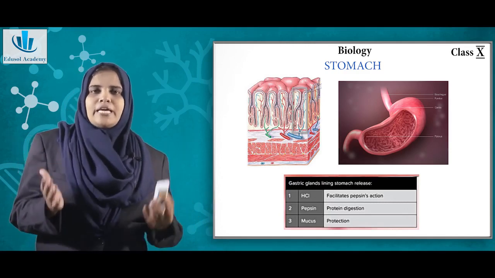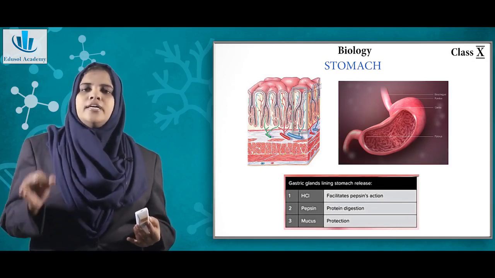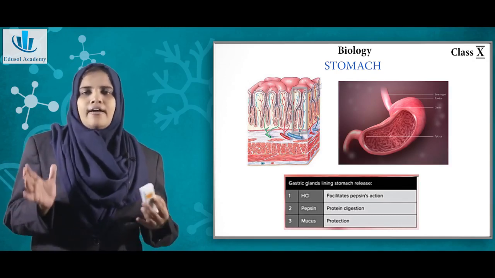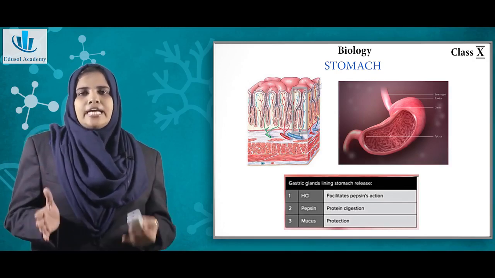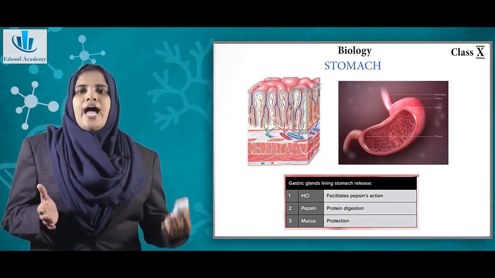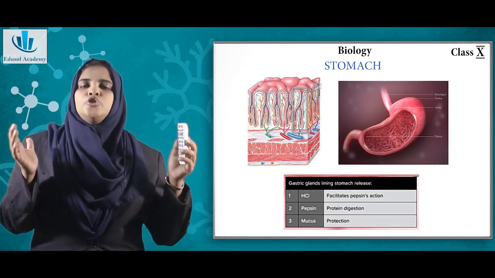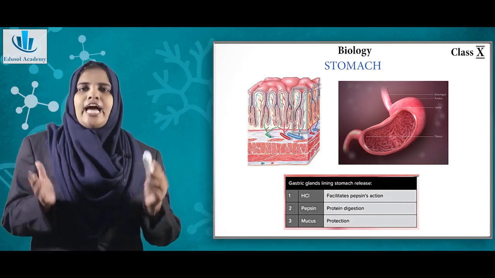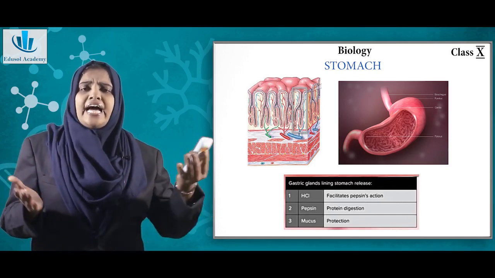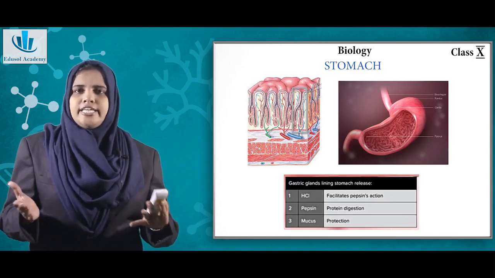The nutrients basically consist of carbohydrates, fats, proteins, vitamins and minerals. So inside the stomach, the digestion of protein is taking place, and the mucus is secreted mainly to protect the gastric glands or the lining of our entire alimentary canal.